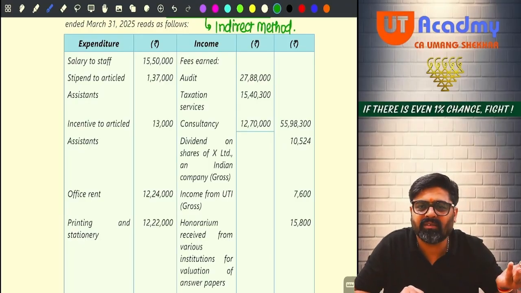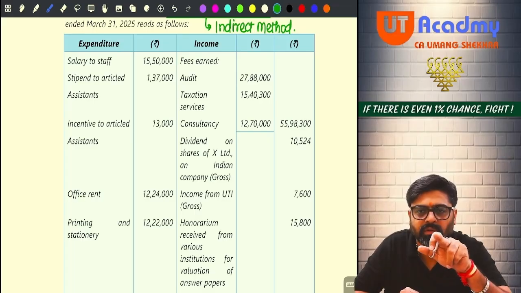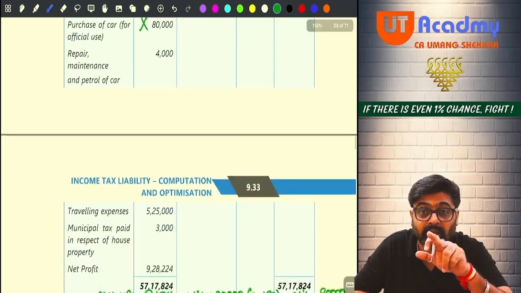Now why am I giving incentives? What is the meaning of giving this information? Just to confuse you. Don't get confused. Don't fall into this kind of trap.